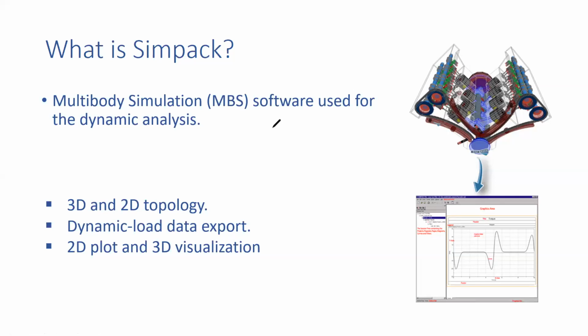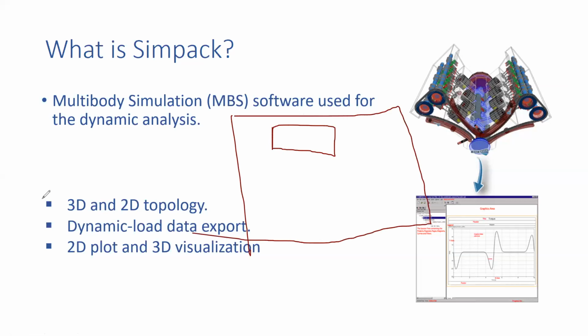Okay, 2D topology, everybody knows what it is. Let's say it will show you this is your body, and this is your total system. Here, everybody knows that if you're starting any simulation, you have to fix your model. Let's say here it is fixed, it will show you like this.